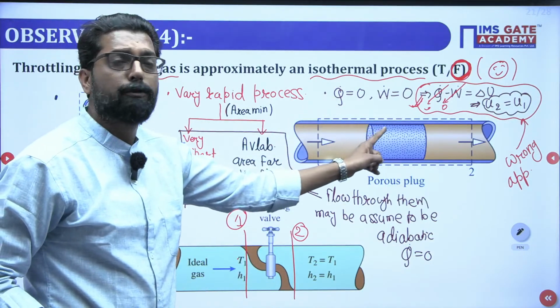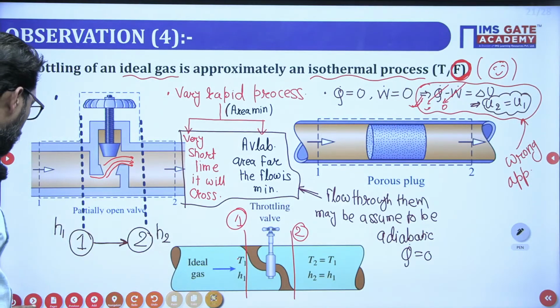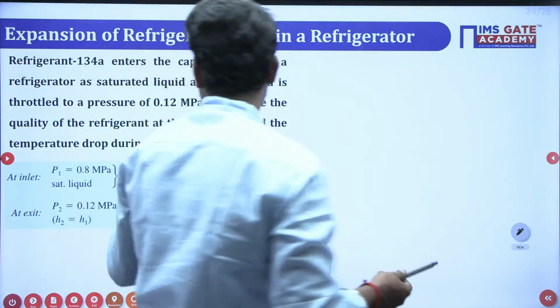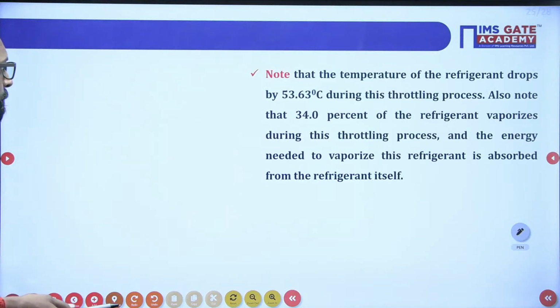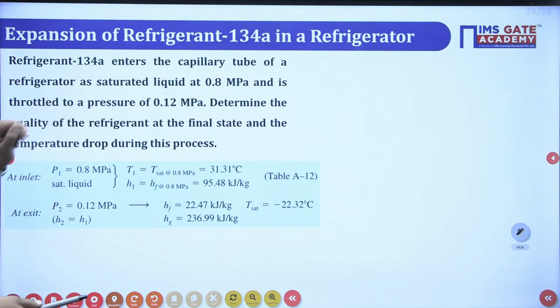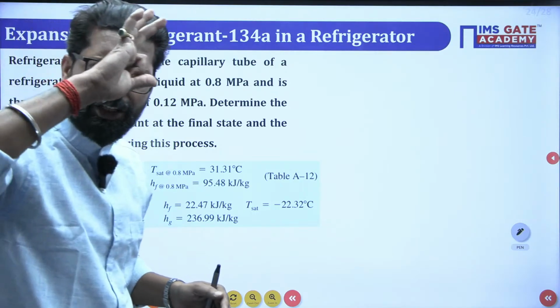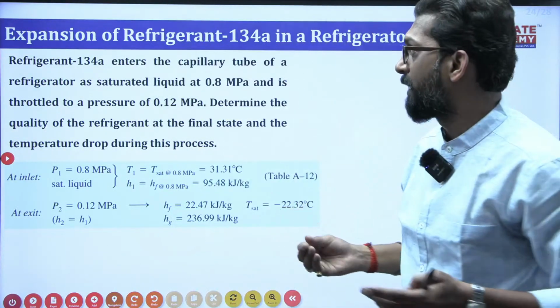So it enters a capillary tube. Now, what is the capillary tube? You know this. The capillary tube of a refrigerator is a very thin tube. You are already aware of this term from the fluid mechanics basics class.